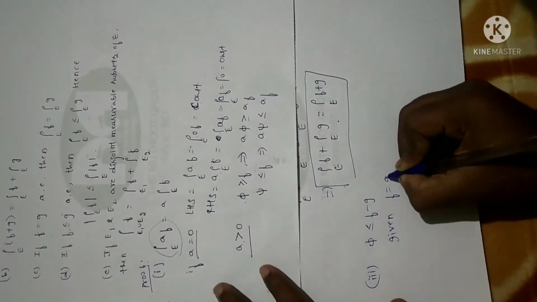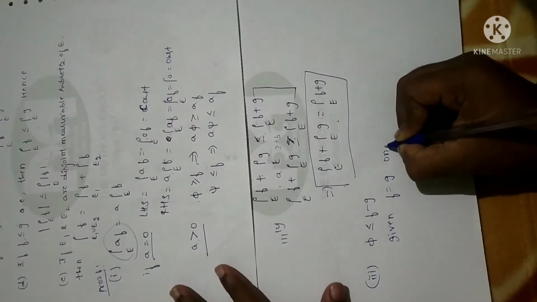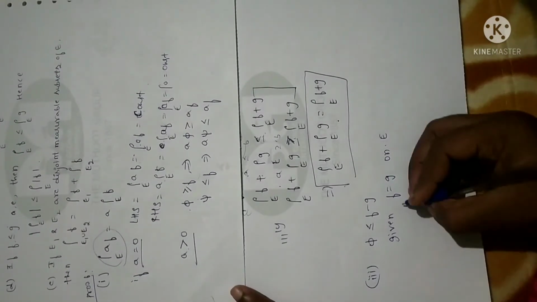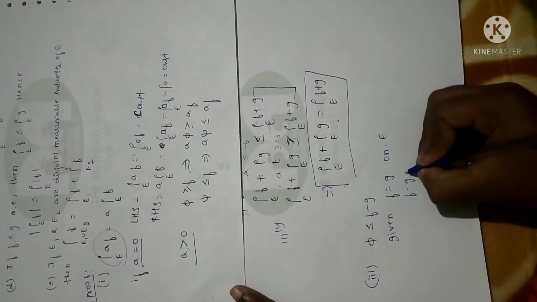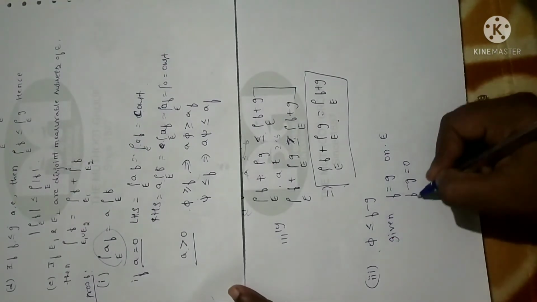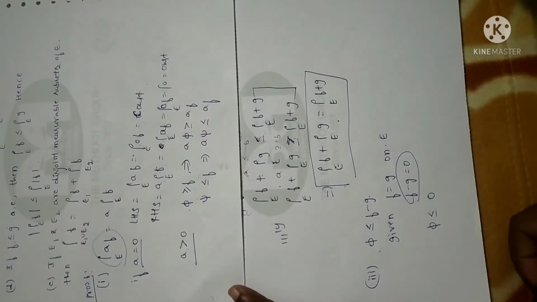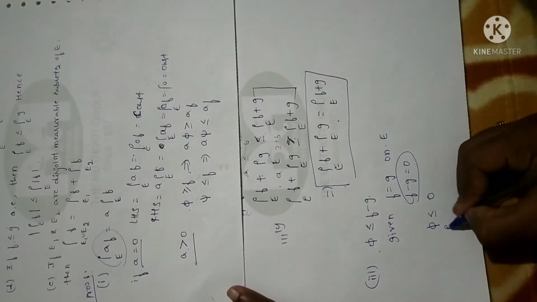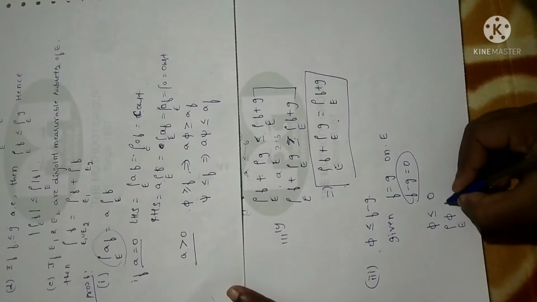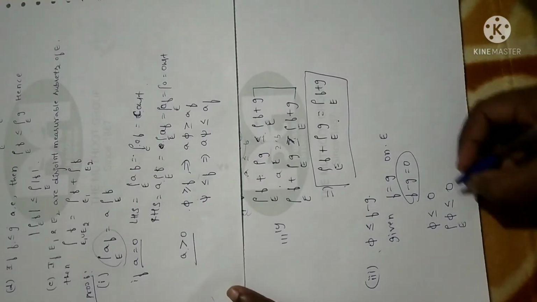Given f is equal to g almost everywhere on a set E. Fine. Now we can write this as f minus g is equal to 0. From this I can write this step as pi is less than or equal to 0. Right. Now let me take the elementary integral. So the elementary integral of pi will be less than or equal to 0 for all simple functions.